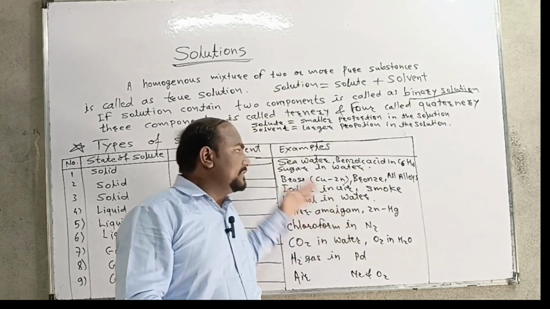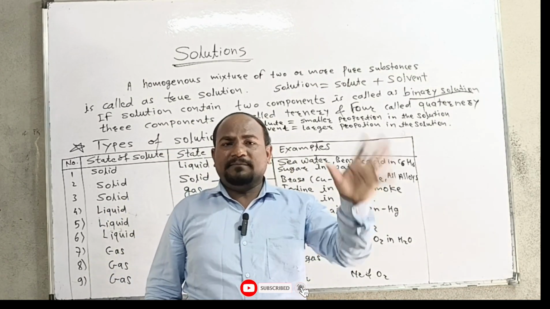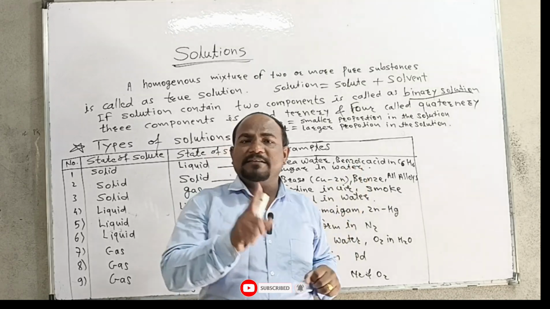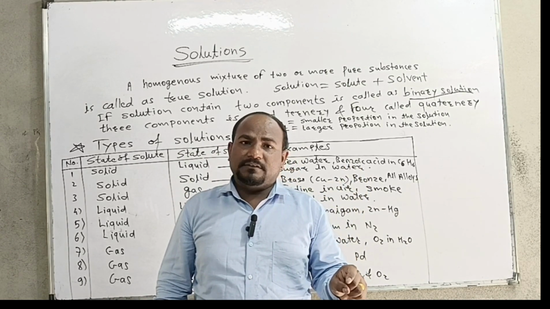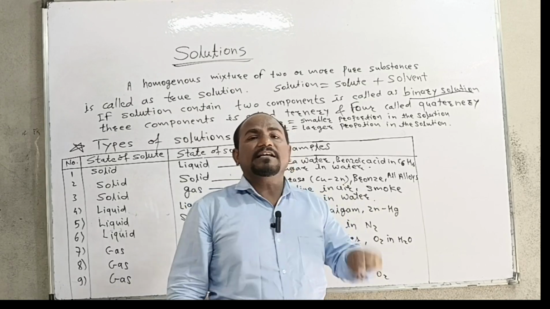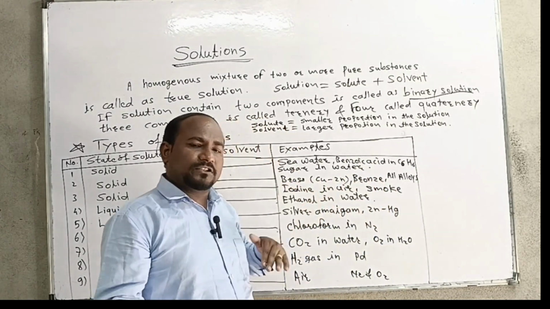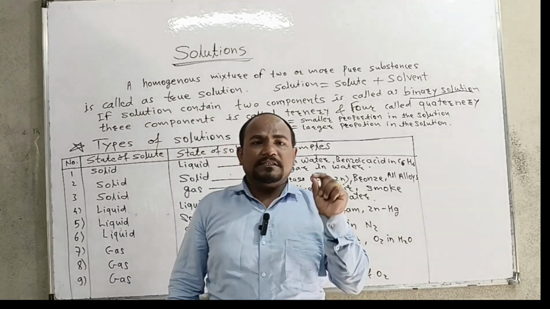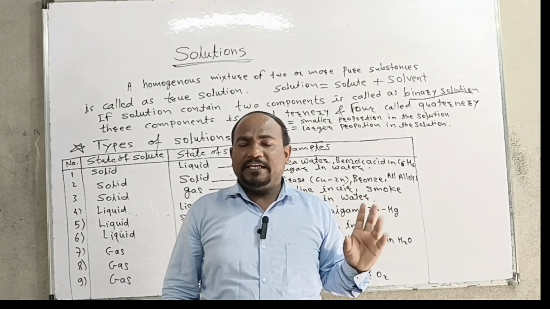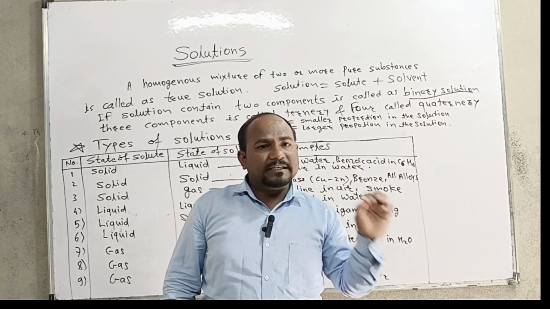So these are the types of solution on the basis of the state of the solute and solvent. But always remember that the state of the solution is the state of the solvent only. Whenever the solution is in liquid form, it means the solvent was in liquid form. Whenever the solution is in gaseous form, it means the solvent was in gaseous form.